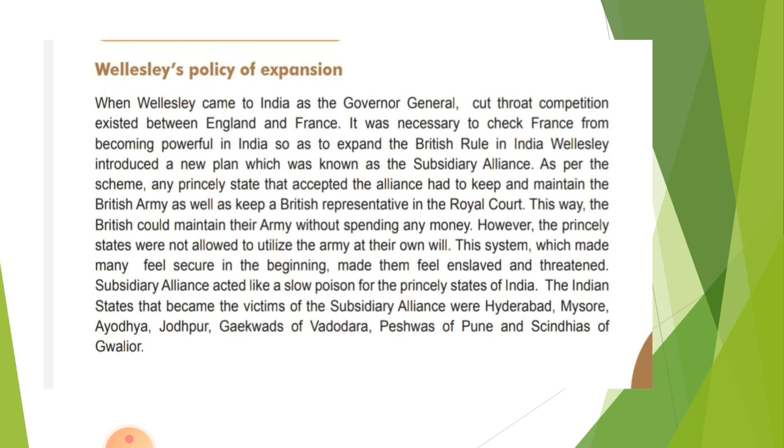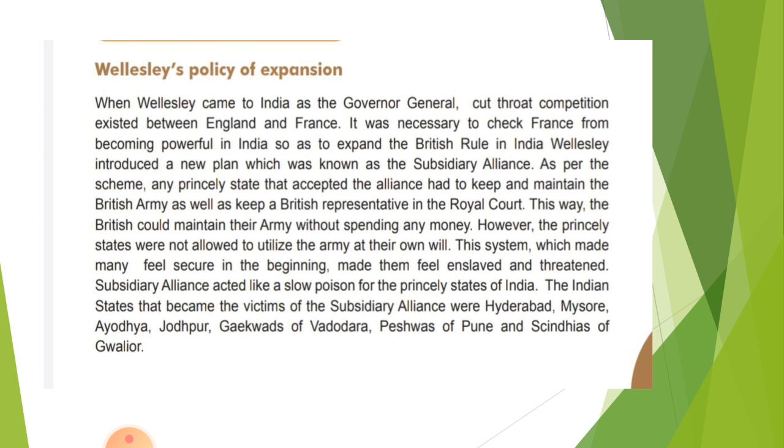However, the princely states were not allowed to utilize their army at their own will when they needed it. They had to ask the British first, and then they could move ahead. This system made many feel secure in the beginning, but it also made them feel enslaved and threatened. The British used to threaten them. The subsidiary alliance was like a slow poison for the princely states of India.